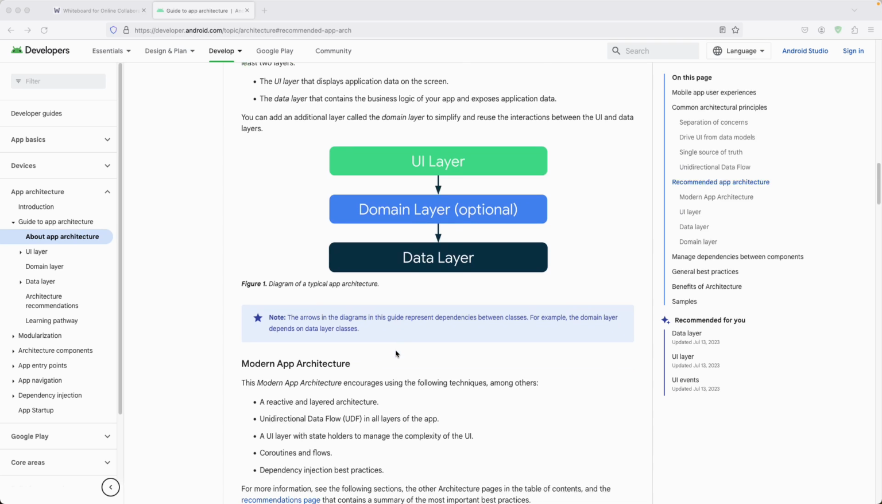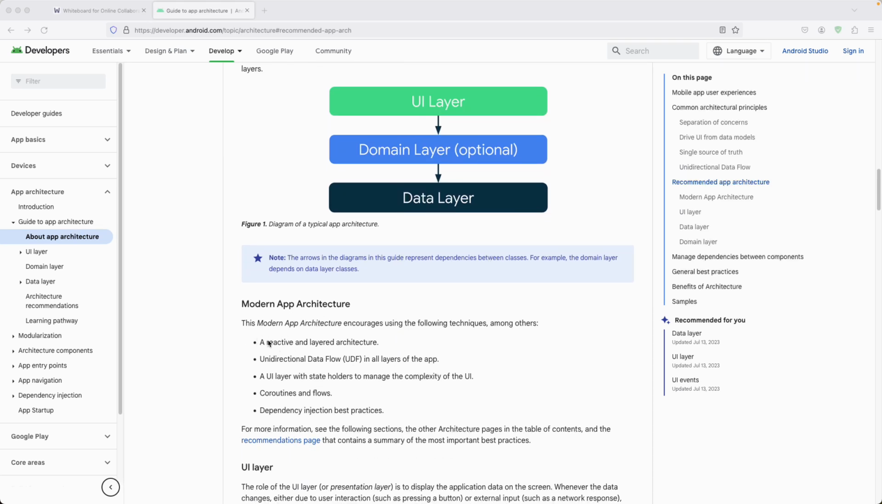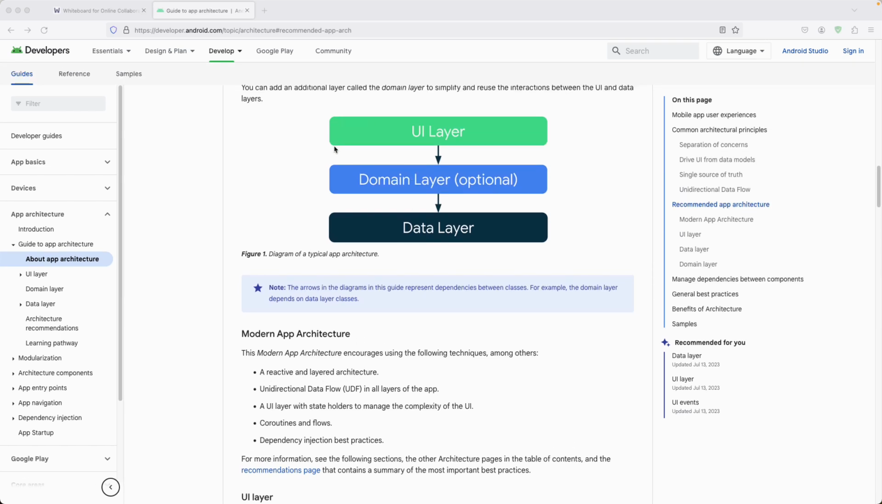And let's go down over here. Now this is the modern app architecture, and you can read some of this. So it is a reactive and layered architecture. Basically this is a layered architecture. So you have the UI layer, domain layer, and then the data layer, and we also call this the layered architecture in the architectural design.